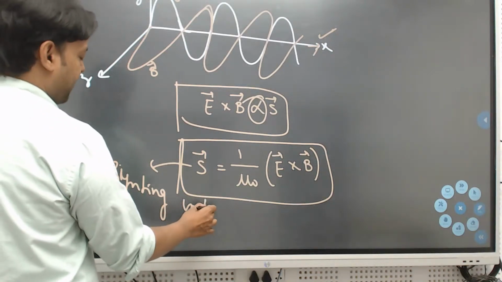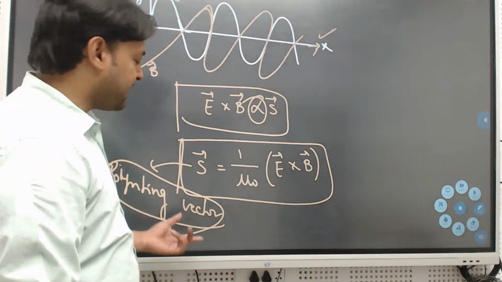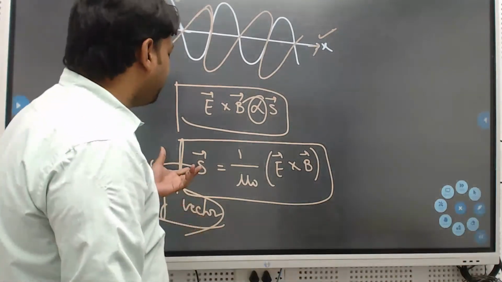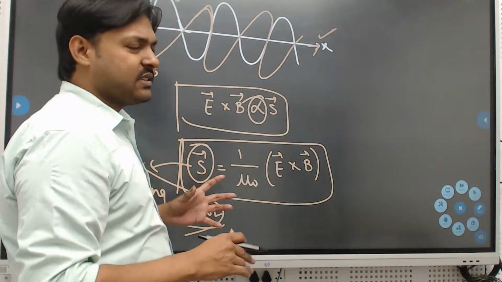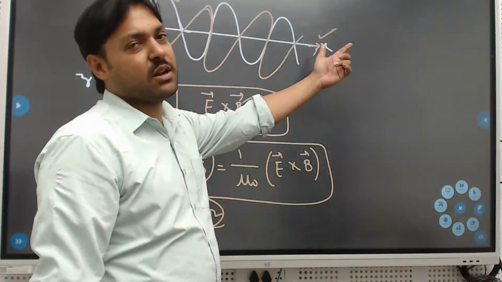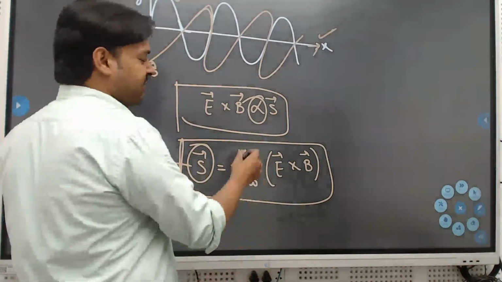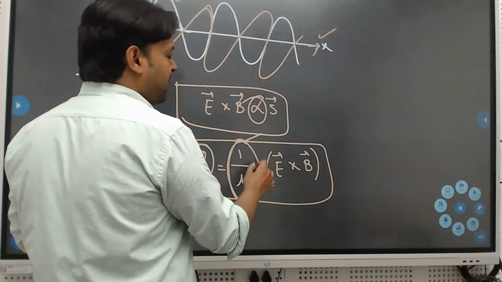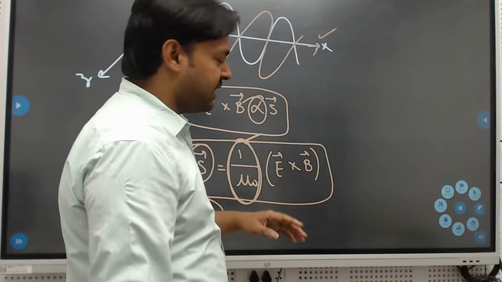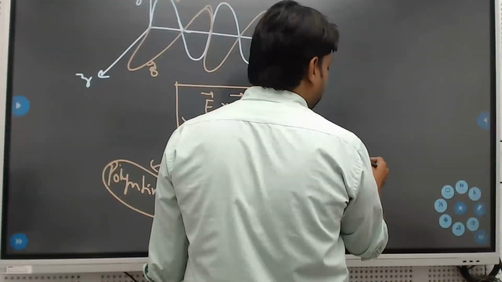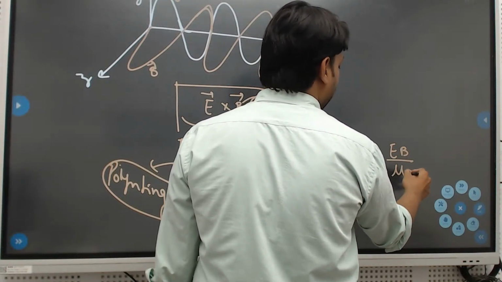The pointing vector, S vector, gives you the direction of propagation. If you write it with the proper relations, 1 by mu naught is the proportionality constant multiplied with E cross B. So with magnitudes, we write it as EB by mu naught.